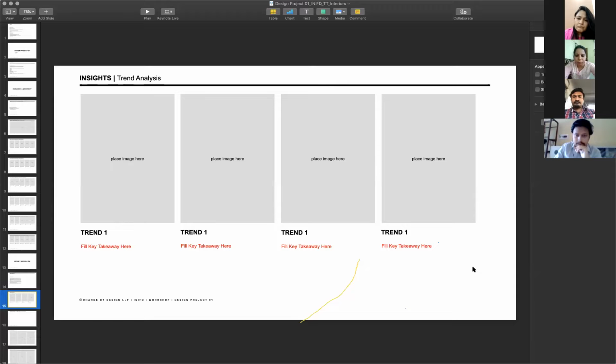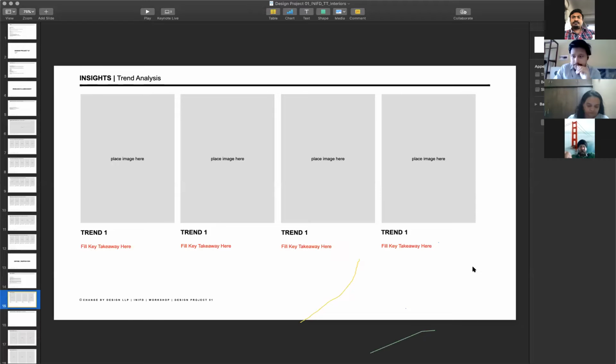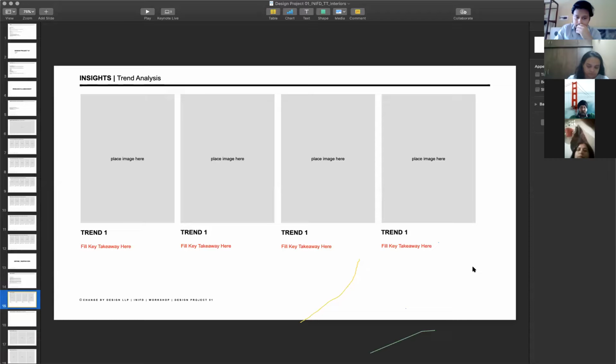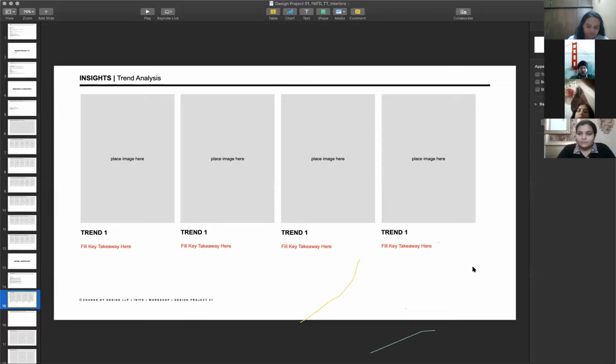So basically, we're saying that when we're talking of trends here, when we start doing the research, when your understanding starts increasing, you start seeing a pattern. Okay, a lot of designers are doing work with, let's say, sustainable material, or a lot of designers are doing work with technology, or a lot of people are doing work with, let's say, going back to the roots. Okay, so you start seeing these patterns. The more you research, you start seeing repetition of these things happening, and these are nothing but trends, because a lot of people doing a certain thing together becomes a trend.